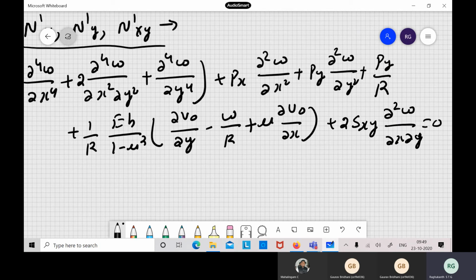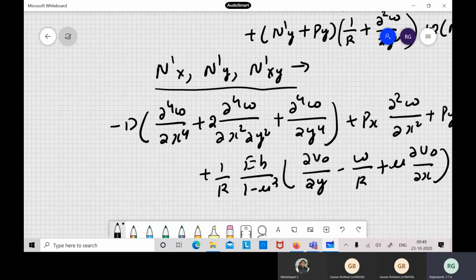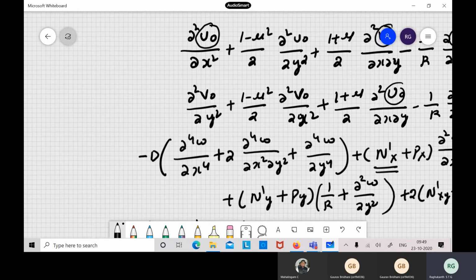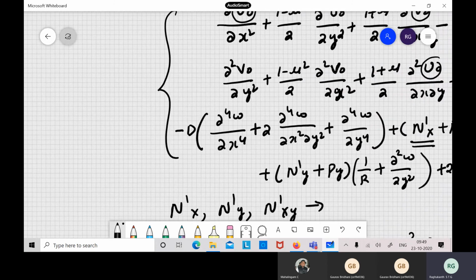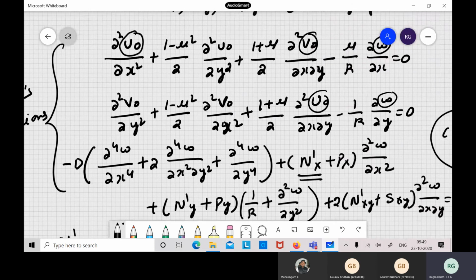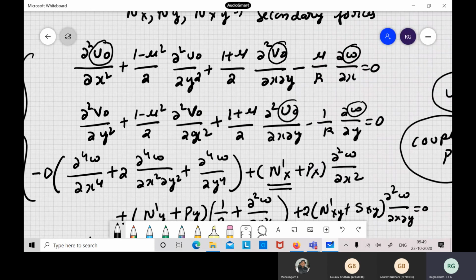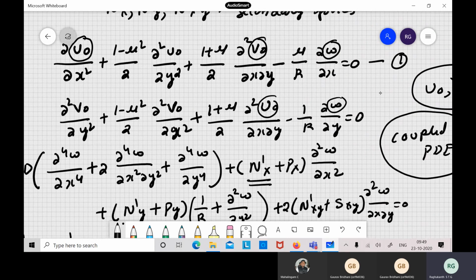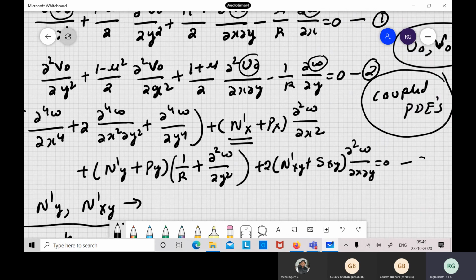So if you substitute all those things, the third equation becomes like this. These 3 are known as Donnell's equations, the Donnell thin shell equations. And what Donnell does is he has combined these 3 into one equation, like we did for the plate equations. So you have to do some algebra here. Suppose this is equation 1, this is equation 2, and this is equation 3. A little bit of algebra is involved here.